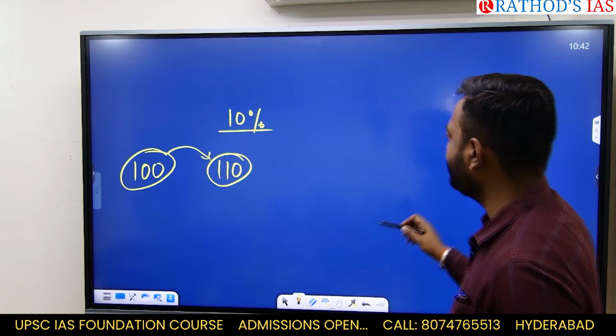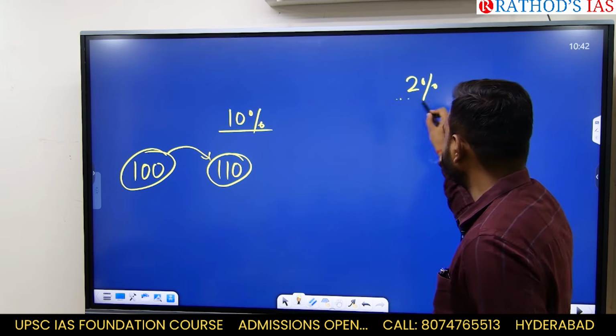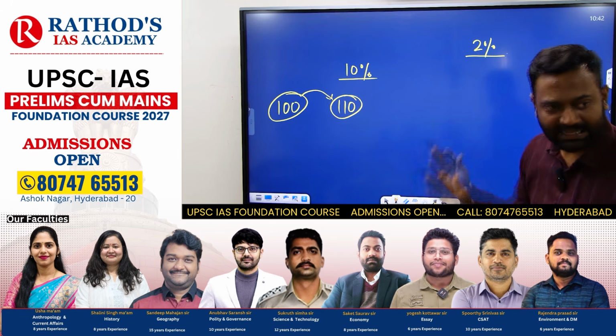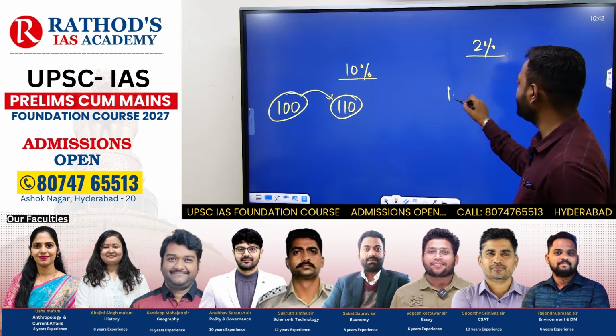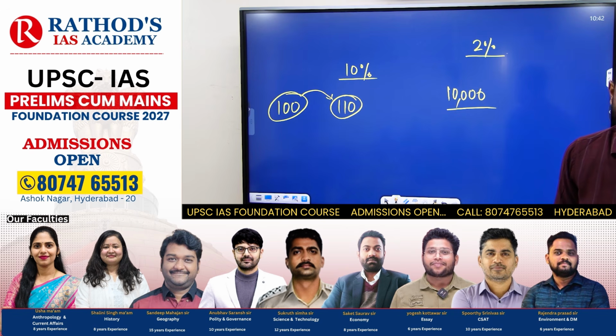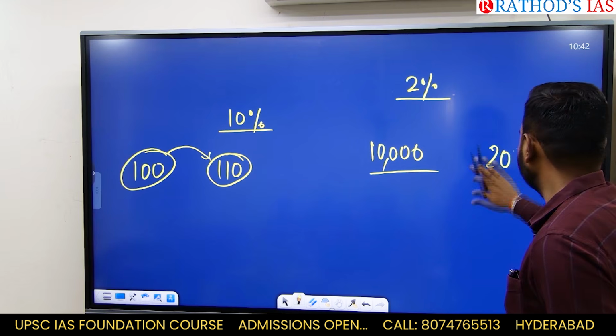Now you also hear that the United States grows at 2%. But last year the GDP of United States was 10,000 rupees. 2% of 10,000 is how much?